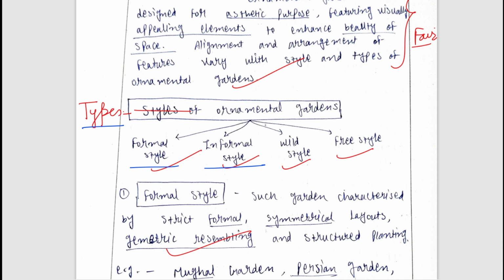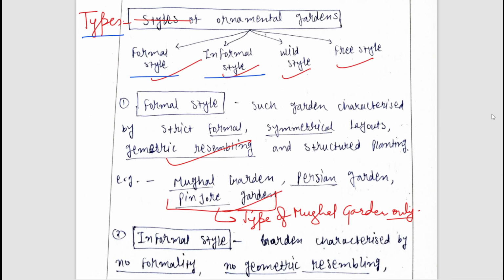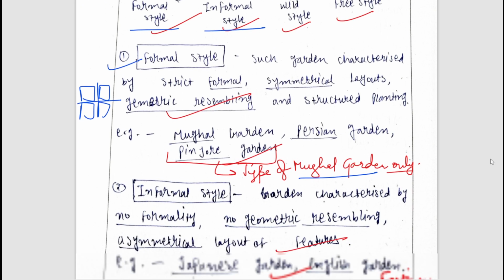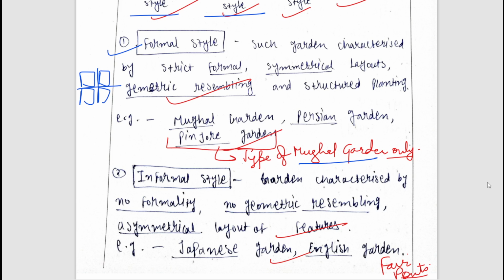So let's see, first of all, the types of garden. We all know the first type is the formal garden, in which the gardens are strictly and nicely designed in a certain format. If you see a Mughal garden, it has been designed in a certain format. There is the Charbagh style, and there is the presence of water between them. If it is designed in a certain format, it is a formal garden. And when it is designed in a free-flowing style, without symmetry, without formality, it is known as an informal garden. The best example of informal gardens is the Japanese garden, and the best example of formal gardens is the Mughal gardens. You can say examples have been mentioned.